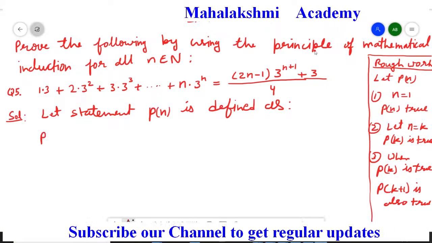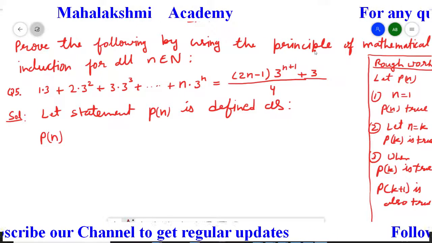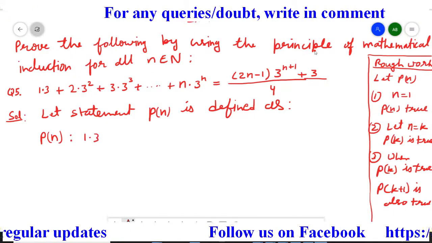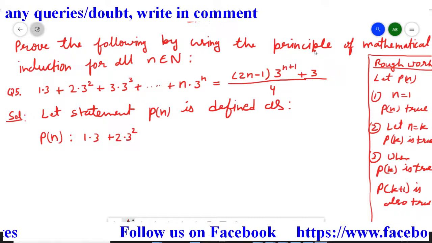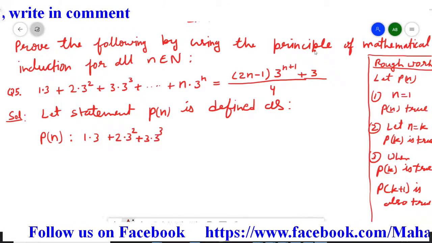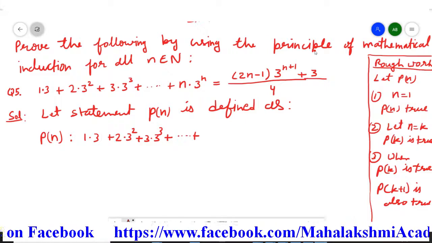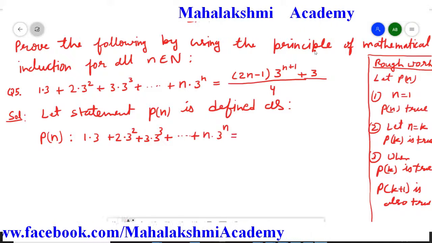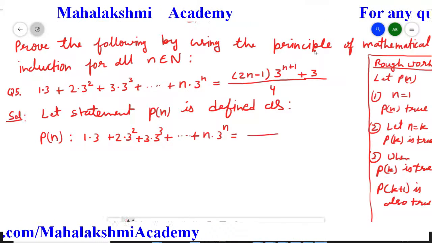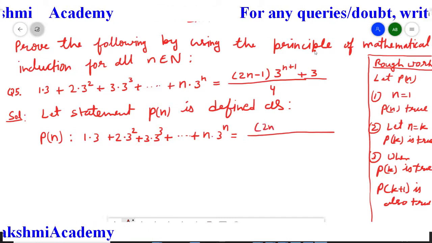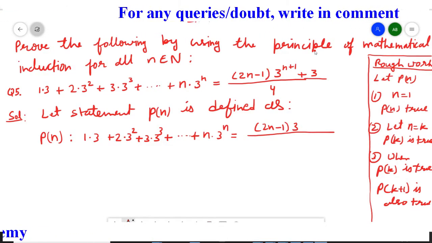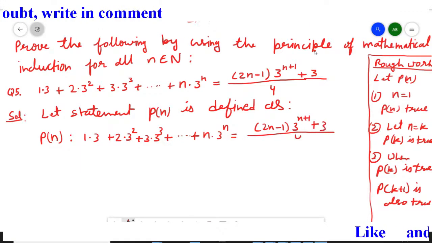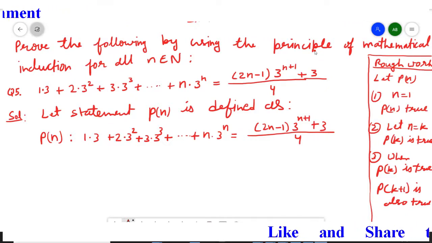So we have to write it like this: Pn, that is the short form of the mathematical statement, and this we have to write here. So Pn statement is defined as 1 multiplied by 3 plus 2 multiplied by 3 square plus 3 multiplied by 3 cube, and extended up to n multiplied by 3 raised to the power n is equal to 2n minus 1 multiplied by 3 to the power n plus 1 plus 3, and whole divided by 4. So this is our mathematical statement we defined.